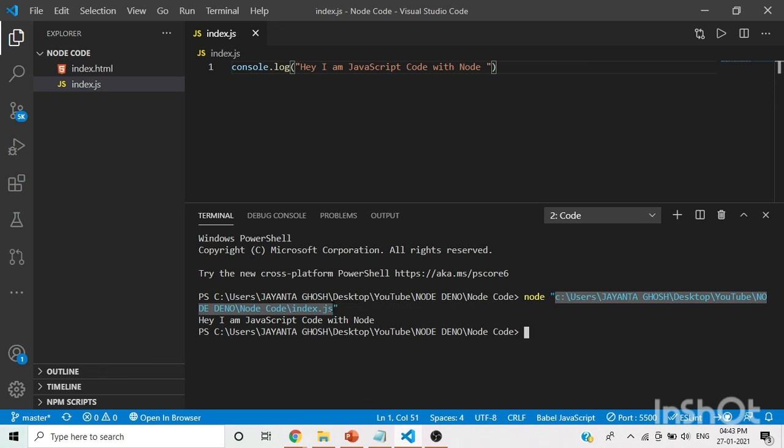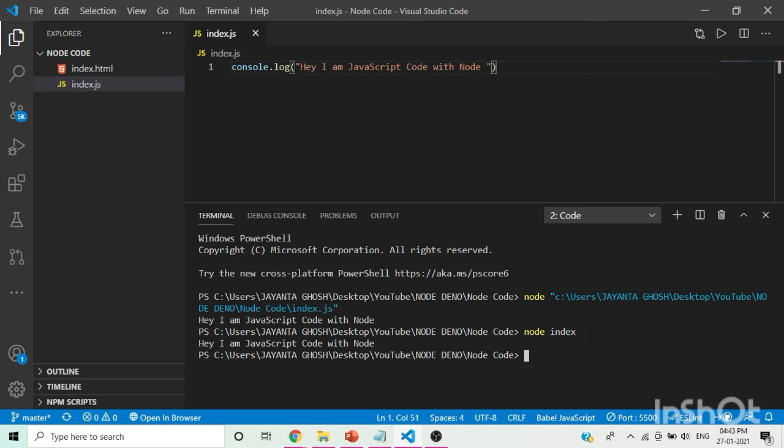As we are already in this directory, the full directory is already there. Why mention the full directory again? Once again, just write node and the file name, index. If you write only index, then also it will run, no need to write the .js. Node is so intelligent, it understands. If you give the name only without any extension, it will also run.